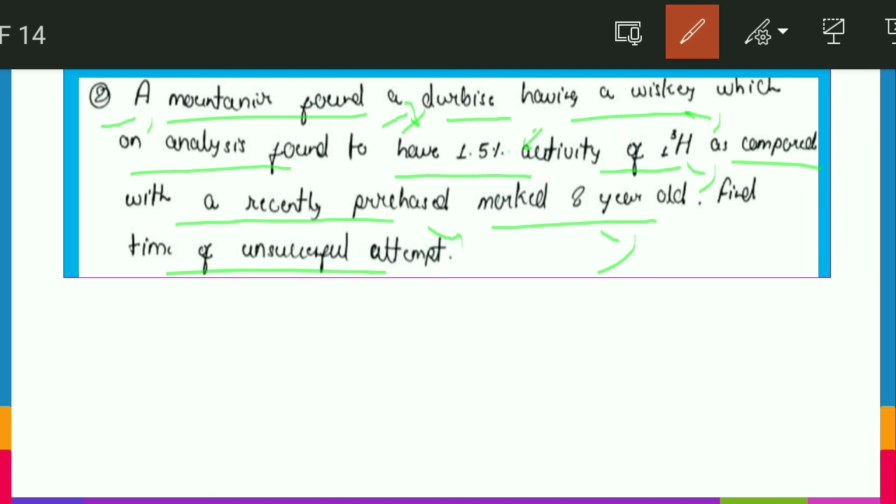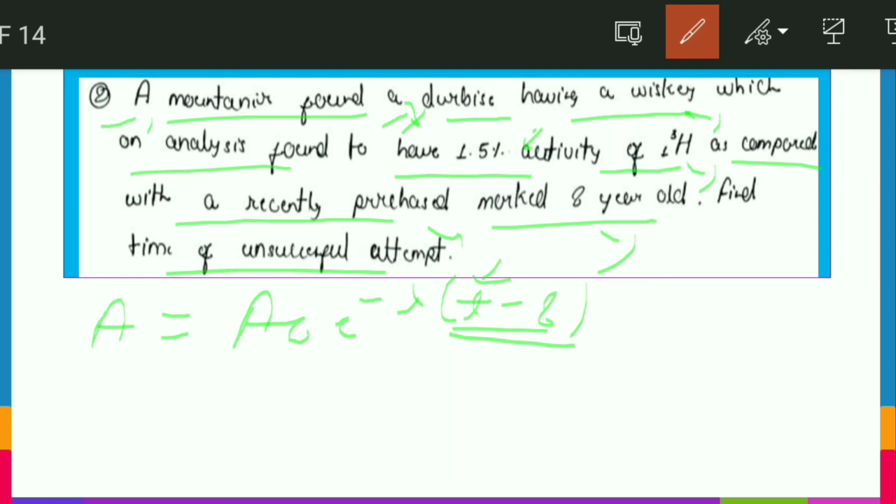So friends, let me write an equation so that you will be able to relate. I can write A equals A naught e to the power minus lambda (t minus 8). So friends, why have I written it? T is the time when the unsuccessful event was made. Let's say it was 15 years.